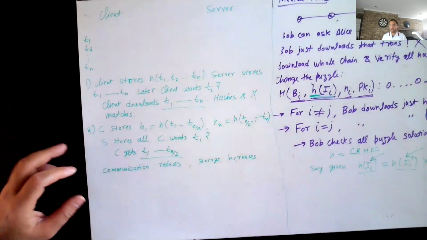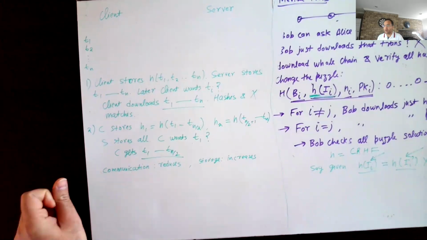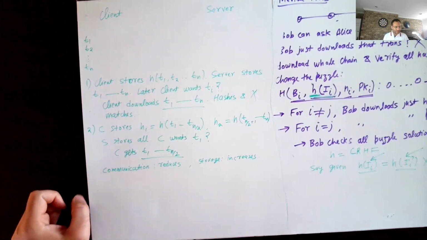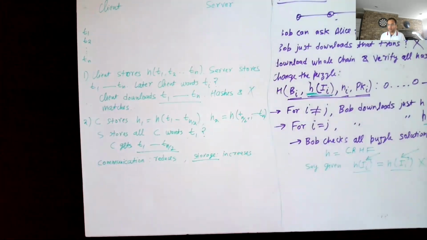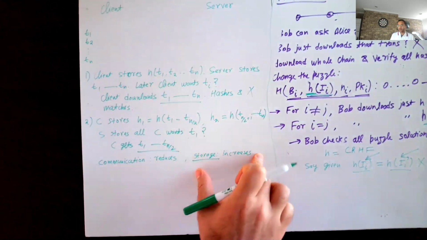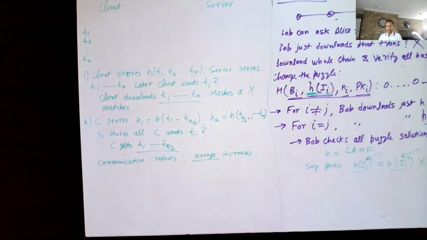The communication reduces by a factor of 2 because now you are only downloading half of the transactions. And storage, on the other hand, increases by a factor of 2. And by storage here, I'm only referring to the long-term storage. So this is maybe a little bit better, but we are not too happy with the storage increasing by a factor of 2.